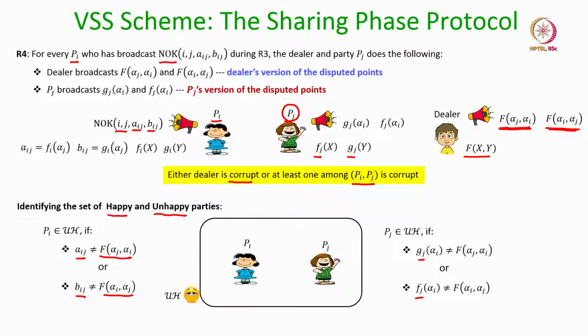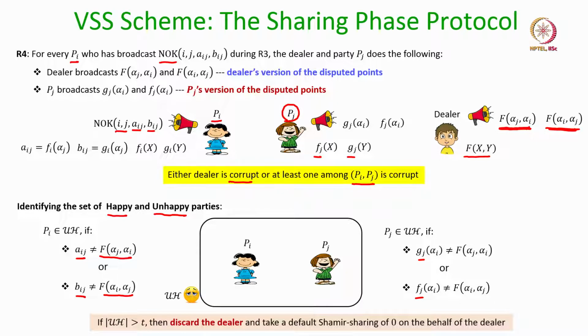So, everyone will know which party has made which points as the disputed points, what their respective version is, what the dealer's version is, whether they are matching the complainee's version or the complainant's version, and depending upon that the set of unhappy parties will be publicly decided.